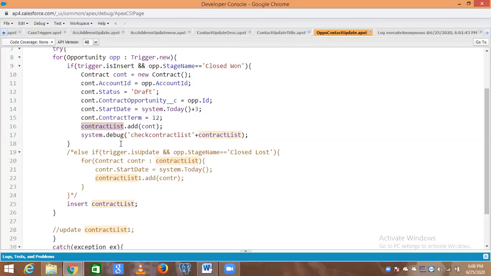Now, I do not want to update those opportunities. I just need 1 or 2 opportunities, maybe from the existing ones in the system, or which were just created through the external system, and I want to update only one or two of my choice. Then also your logic is getting failed.